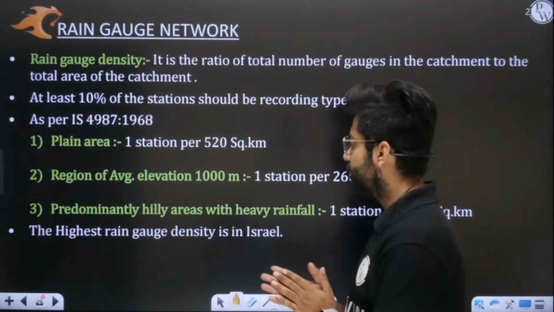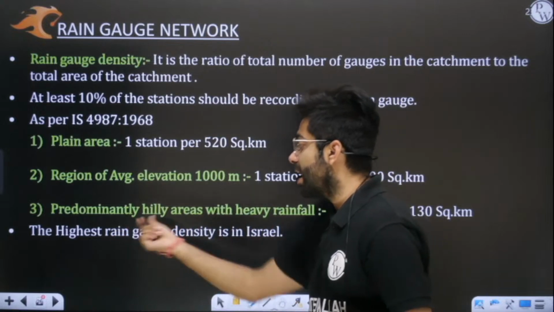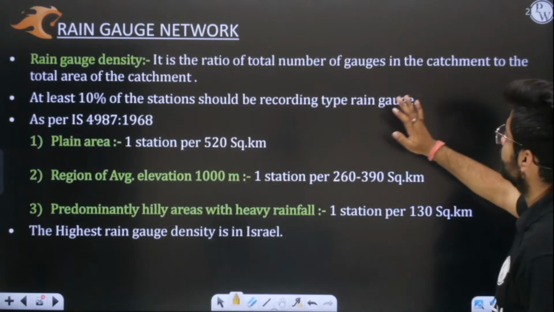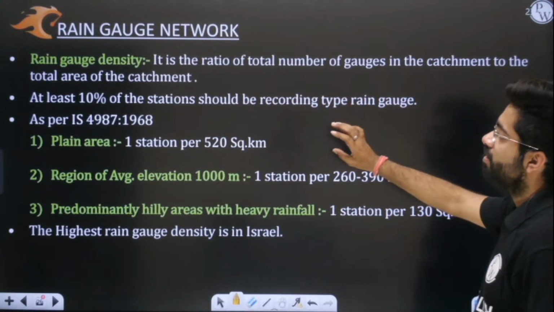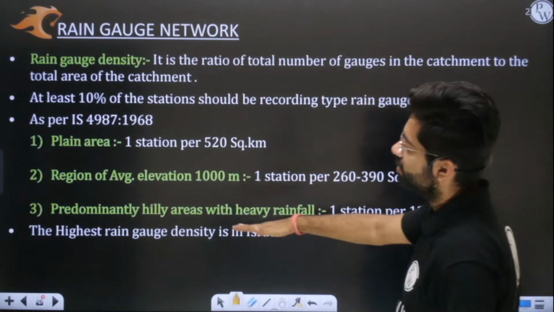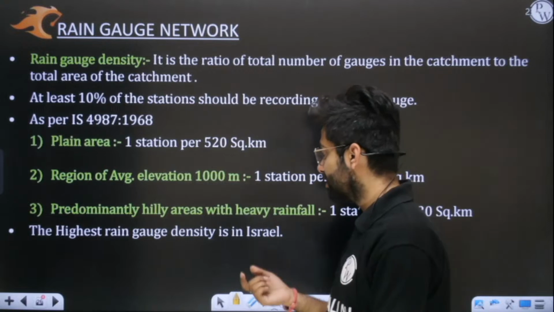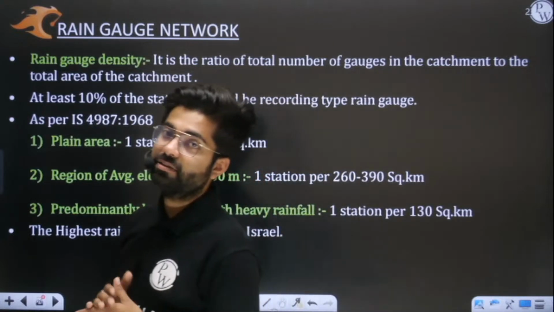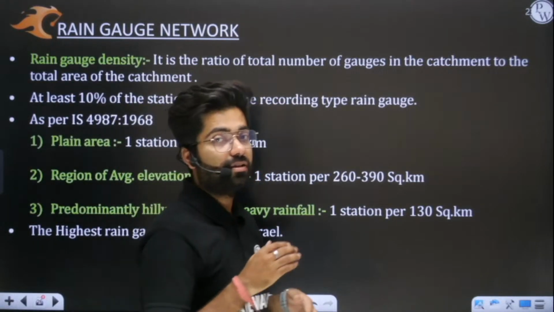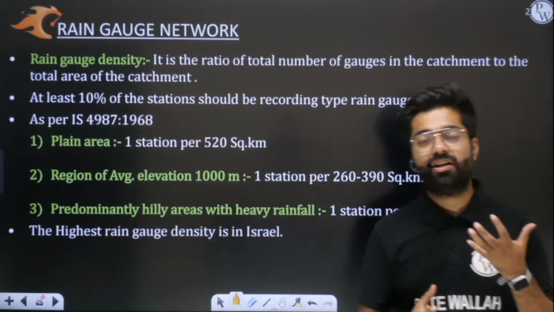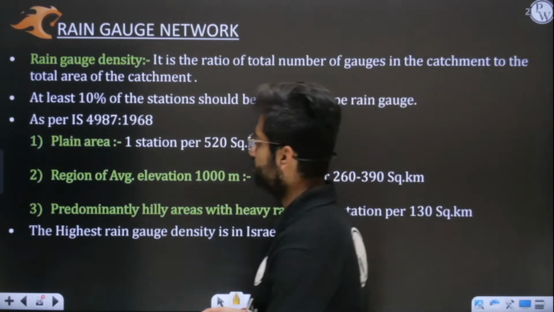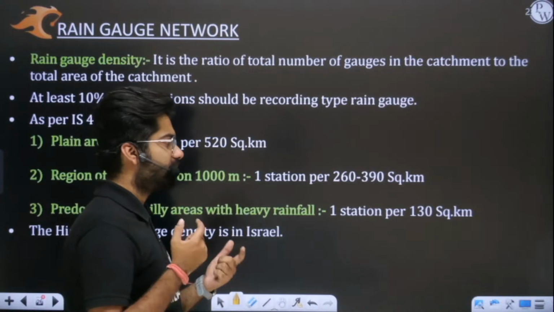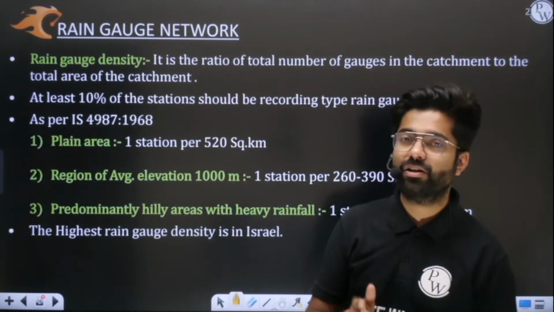Let me give you an example of the country which has the highest rain gauge density. Highest rain gauge density means the ratio of the total number of rain gauges in the total catchment area. That is the meaning of density. The nation with the highest rain gauge density is none other than Israel. In Israel the rain gauge network density is very, very high, and obviously the data they collect is the most accurate across the world. Also we need to understand that Israel has less geographical area as compared to India.